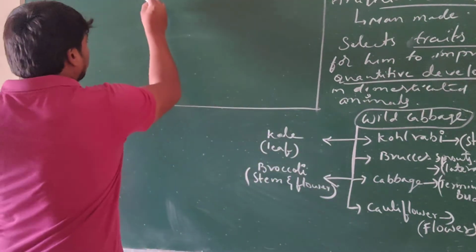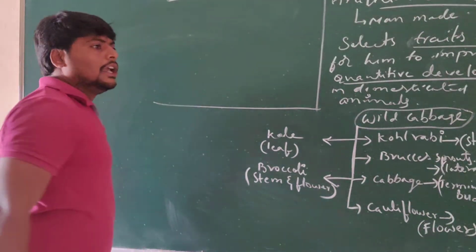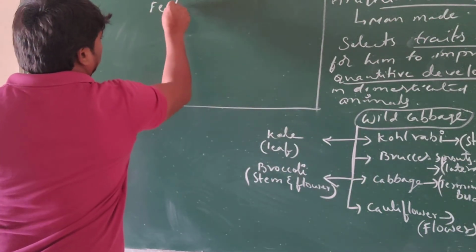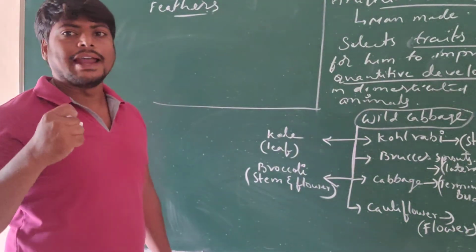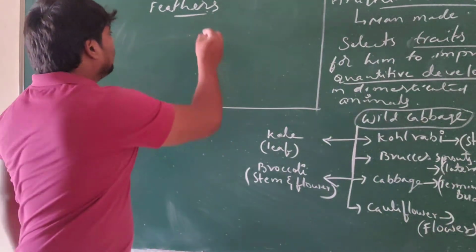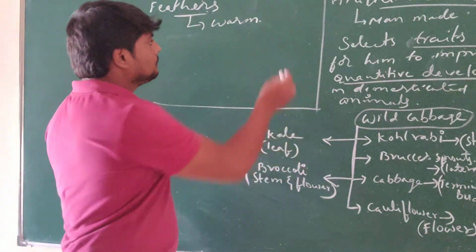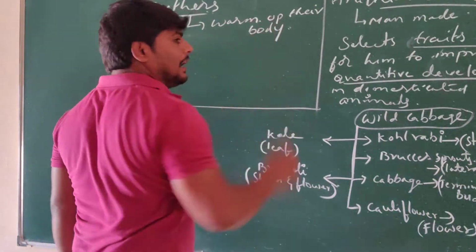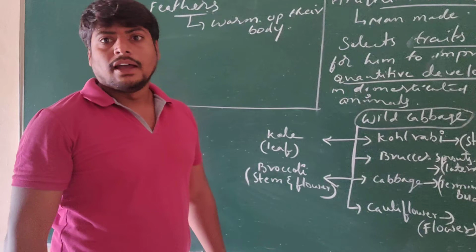For example, if you take the feathers, in general, not nowadays but earlier, in the past, that is during the ancestor period, the feathers which were developed by the organisms were used to warm up their body. That is the main function of the feathers formed by the organisms.